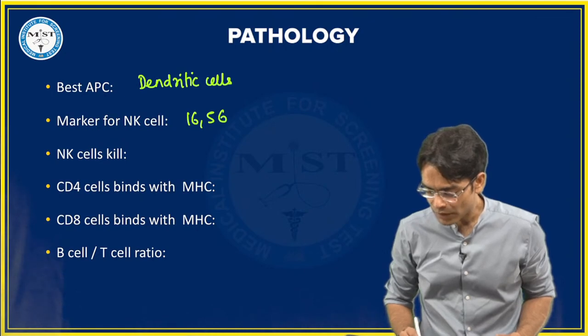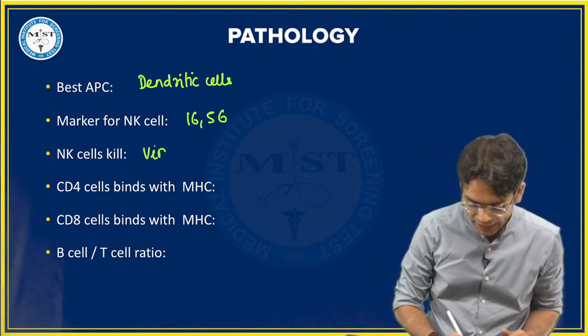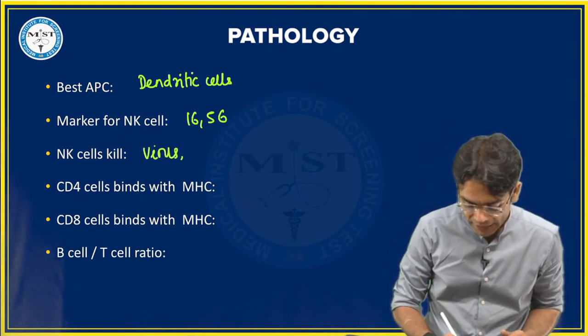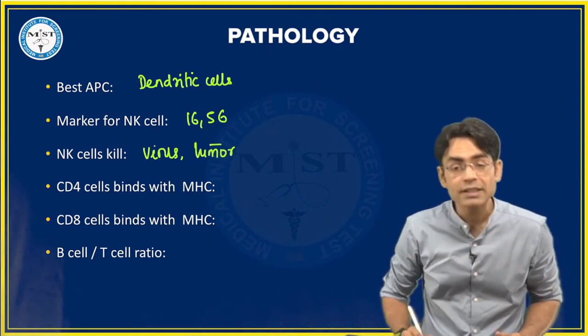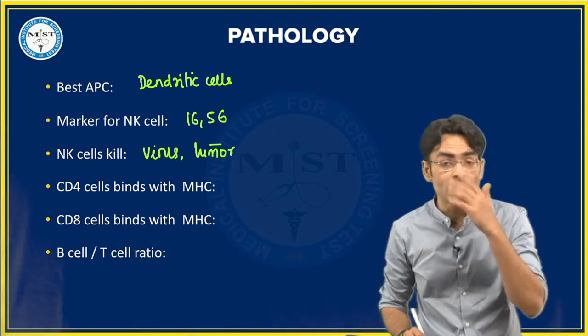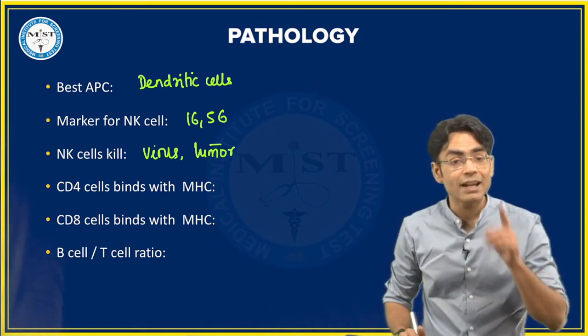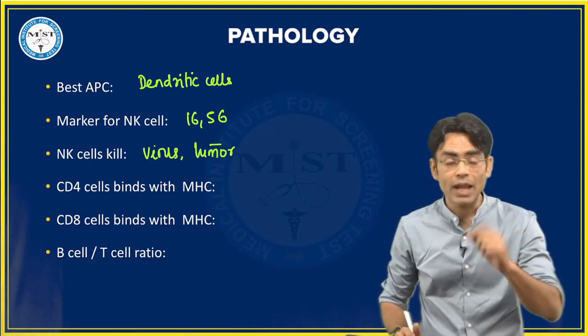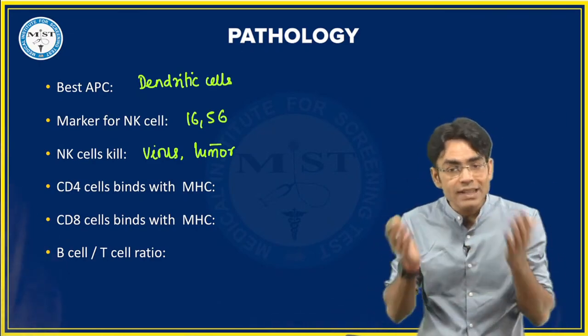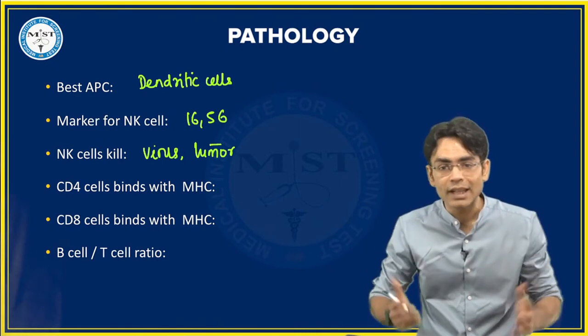NK cells, they kill what? Yeah, they will be killing any cell which is viral, infected with virus. You have given me the answer. And any cell which is tumor kind of cells. And NK cells will not kill anything containing MHC1. And all the nucleated cells of our body contain MHC1. That is why NK cells don't kill those.